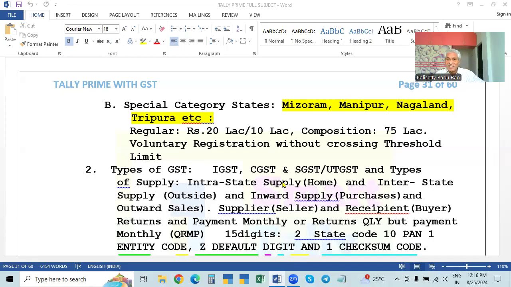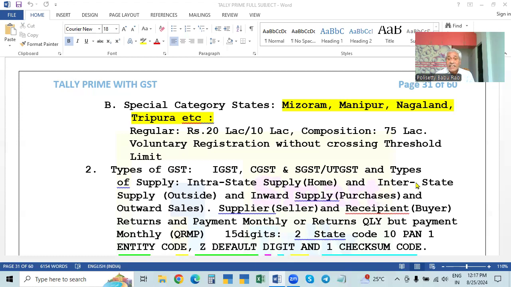Intrastate supply. So X is in AP, Y is in AP. So both are in AP. For X, the supplier or seller, and the buyer is P, both are in AP. It is called intrastate supply of goods or services, or home state supply. And if the goods are supplied from one state to another state, that is the business between two states, the supplier or seller is in one state and the buyer or the recipient is in another state.